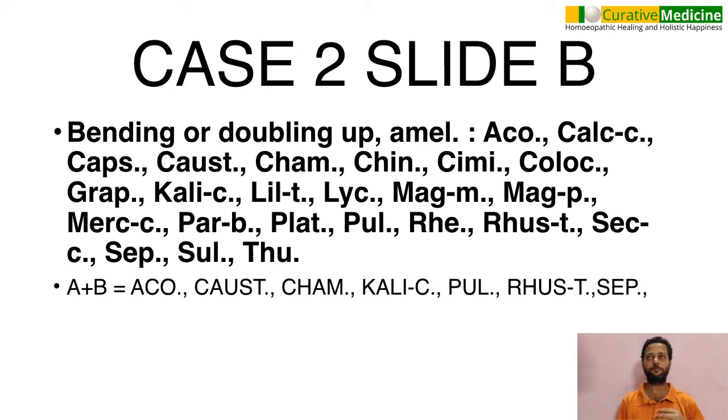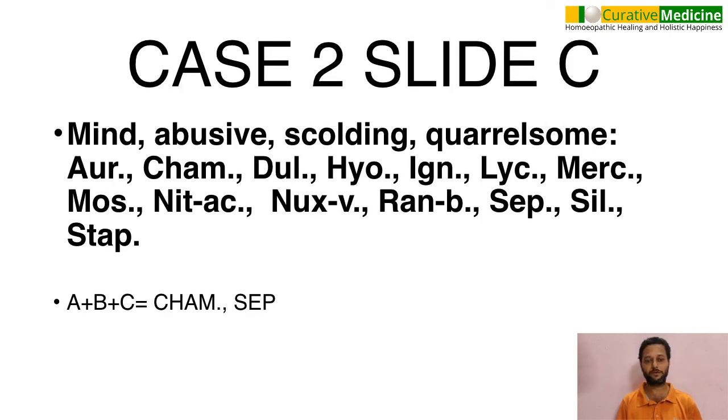So now, like previously, for those who are working with the book, the rubric is cough, incessant, and in the general aggravation and amelioration chapter, bending, doubling up, AMEL. Please remember, I have used a rubric from the supplemental reference table as well. So putting these remedies together, the common remedies in both rubric A and rubric B are aconitum, causticum hahnemanni, chamomilla, calicub, pulsatilla, Rhus tox and Spongia. Now I am going to take rubric number 3, which is from the mind.